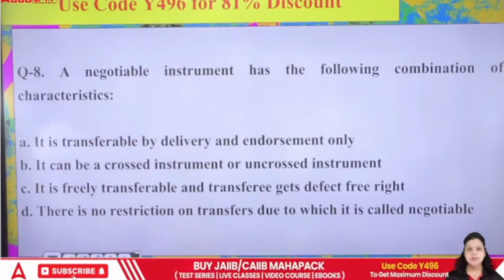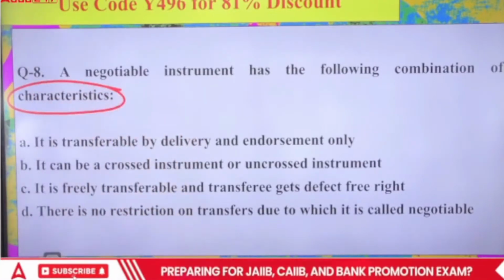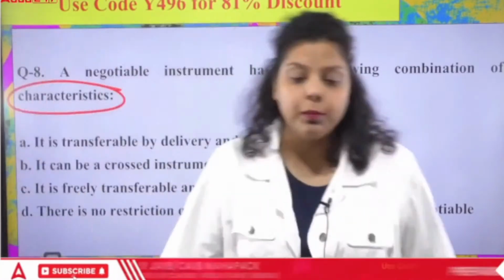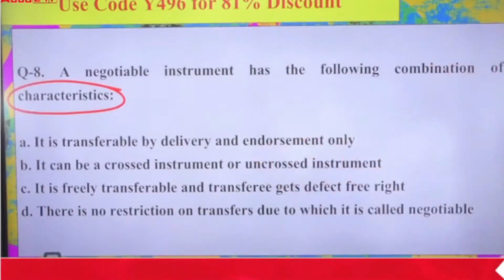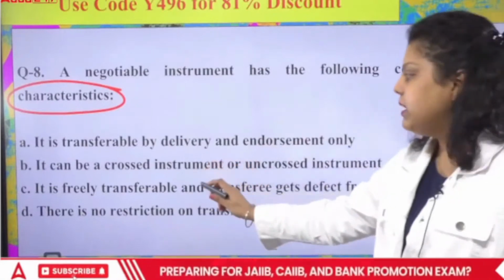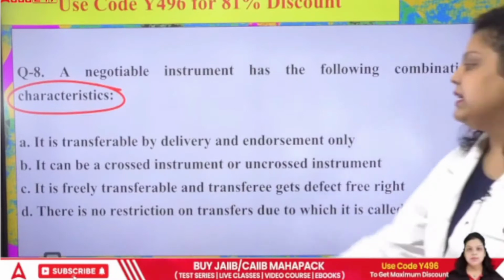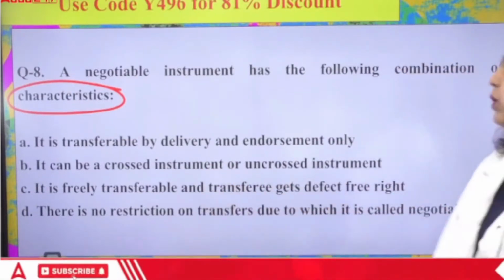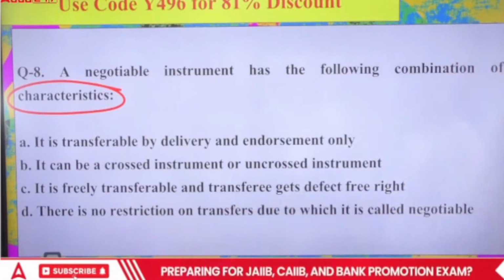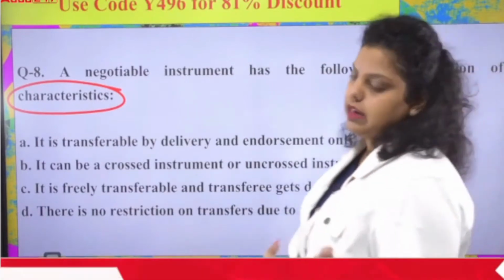A negotiable instrument has the following combination of characteristics. First, it is transferable by delivery and endorsement only. Second, it can be a crossed instrument or uncrossed instrument. Third, it is freely transferable and the transferee gets a defect free right. Fourth, there is no restriction on transfer due to which it is called negotiable. So which of the following is correct?